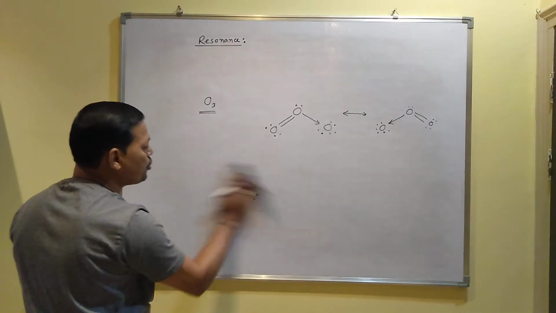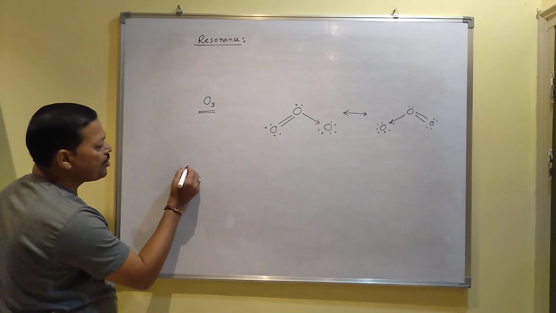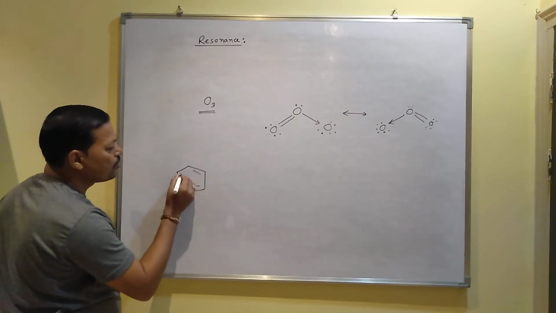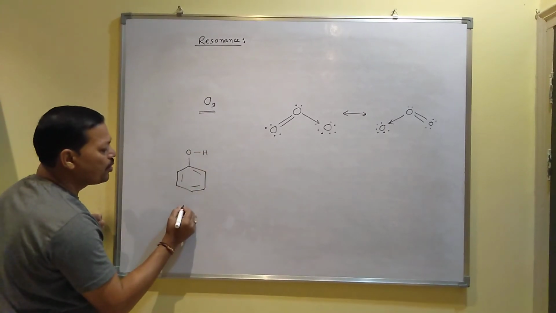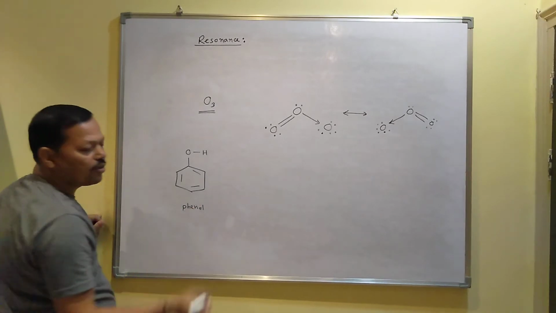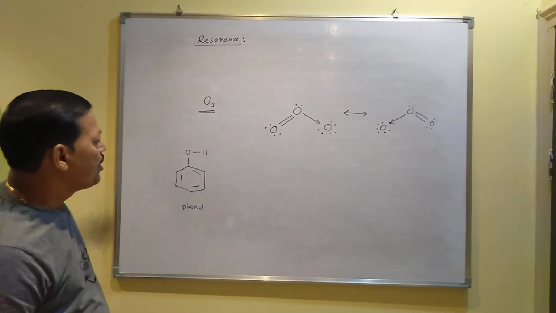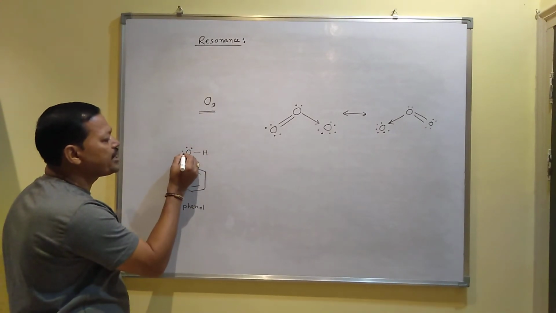This is for ozone. This is one of the organic compounds, which is called phenol. When a benzene ring contains an OH group, the compound is called phenol. This compound also can show a number of resonance structures. So I will show you how it shows the resonance structure. As you know, oxygen always carries 2 lone pairs.